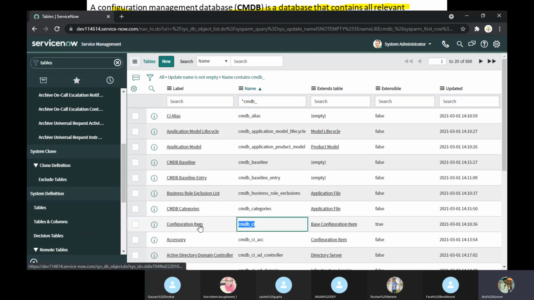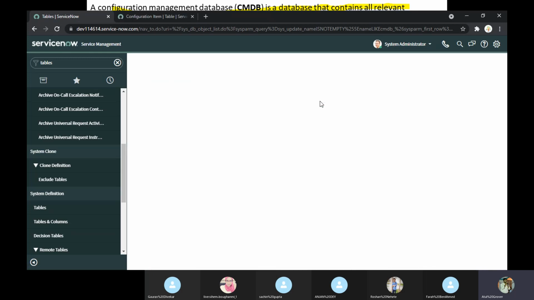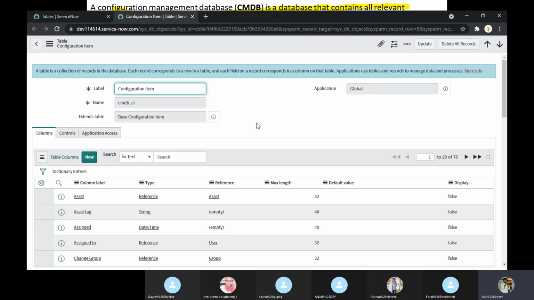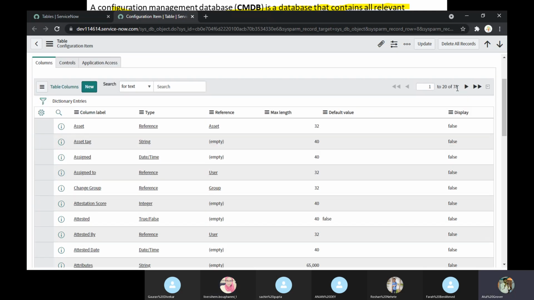Let me open this table in another window and go here to extend table, CMDB underscore CI. Extends why? Okay, let me go here. So now you can see this is my core table, the basic configuration item table. And a total of 78 fields have been given to me by this particular table.